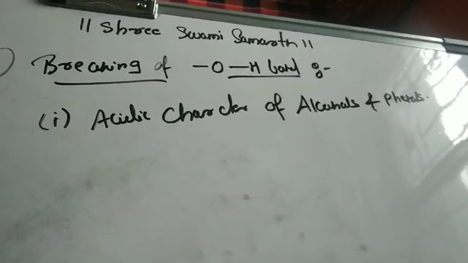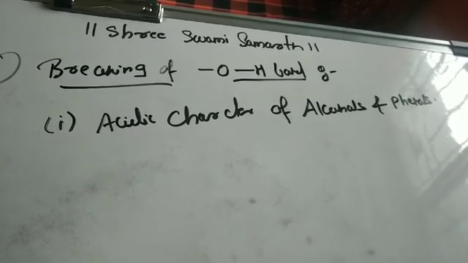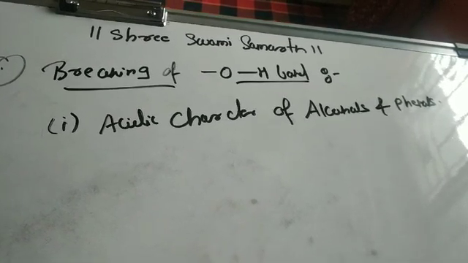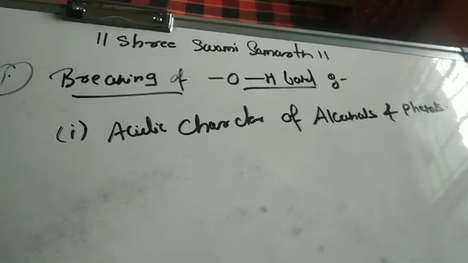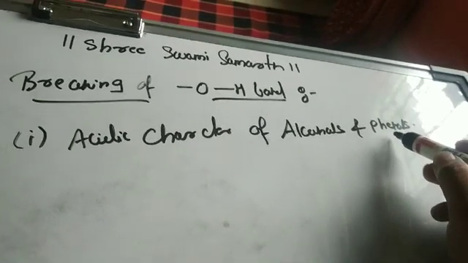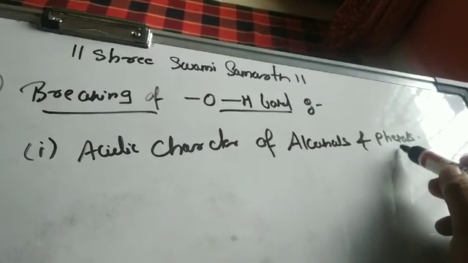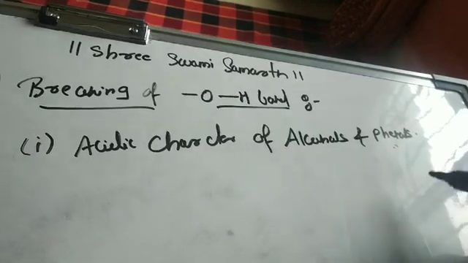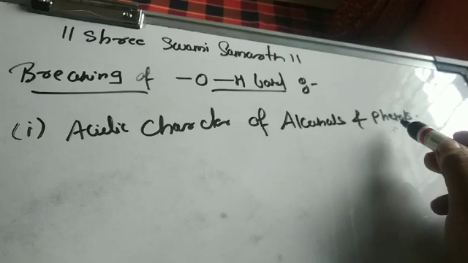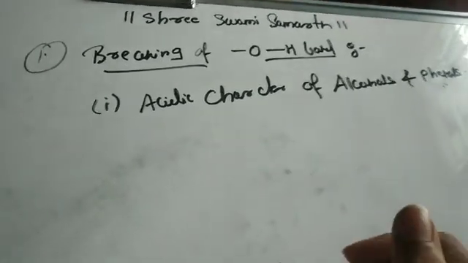You all know that phenols are highly acidic compared to alcohols. I gave you the reason also for this. That is due to the alkyl group which is attached to the alcohols. They are electron donating groups, and that is why the removal of the hydrogen becomes difficult. But in this case, the benzene ring acts as an electron withdrawing group. So the phenoxide ion is formed, and this phenoxide ion is highly stable, or it can be stabilized by resonance, delocalization of the pi electrons, right?